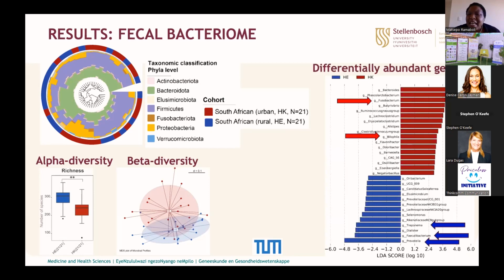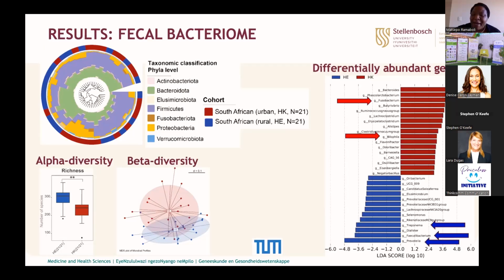And with differential abundance of the bacteria, here I am showing all the red bars, which show the bacterial genera that were abundant in the urban area, and the blue bars, all those that were abundant in the rural area. And the red arrows that you see there point to the bacteria that in many studies have been found to be associated with colon cancer and bowel inflammation.